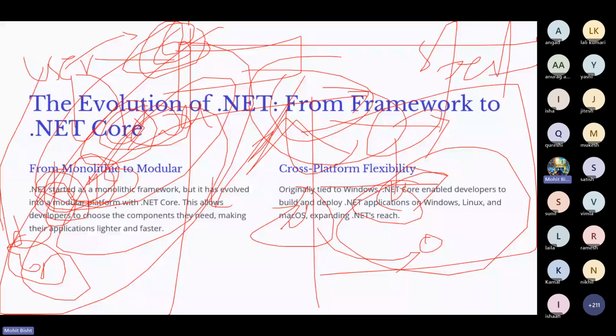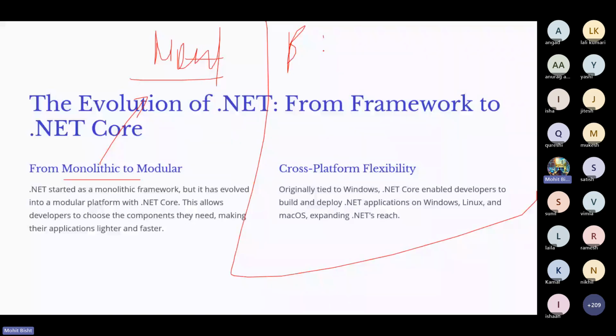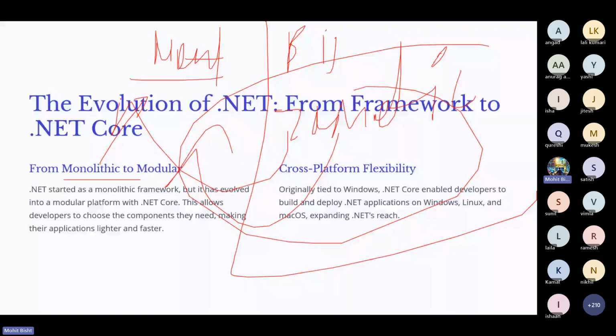So the advantage of this, let me erase this part and discuss what monolithic is. As in the slide, you can see monolithic to modular, and cross-platform flexibility. As I already told, we can build web applications, cloud platform applications, and mobile applications with .NET, right? So we are talking about Zomato and the microservice architecture. What are the advantages? The biggest advantage is scaling up and scaling down. Suppose during festival time, Zomato and other platforms have a higher number of people visiting their application. The load is increasing.